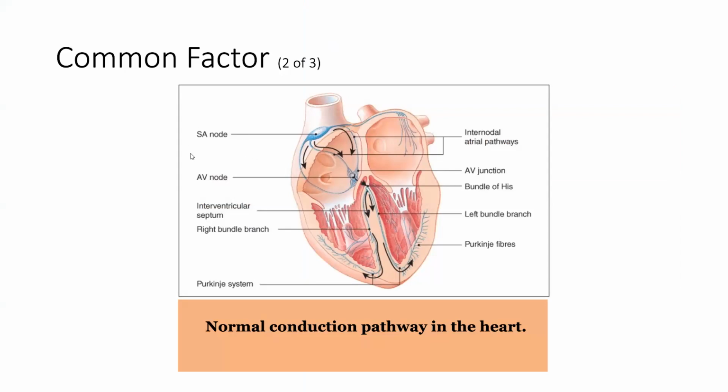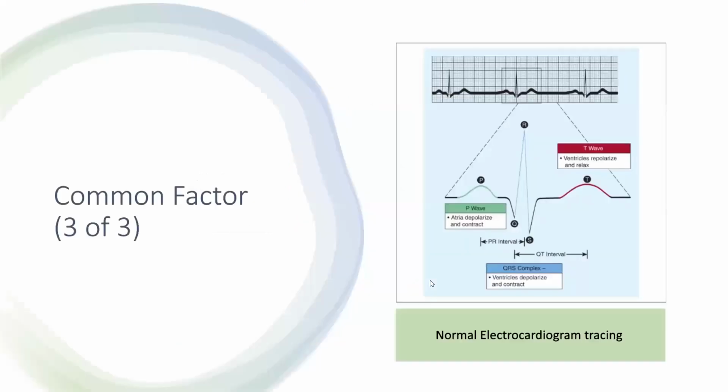It starts from the SA node. This SA node is kind of a switch which triggers the sinoatrial node. It sends the stimulus down over here to the AV node, the atrioventricular node. From here, it goes to the bundle of His, and from the bundle of His, it goes into the right and left bundles, into the interventricular septum. It goes here into the Purkinje fibers, and at the end, the bundle of His is controlling all this conduction.